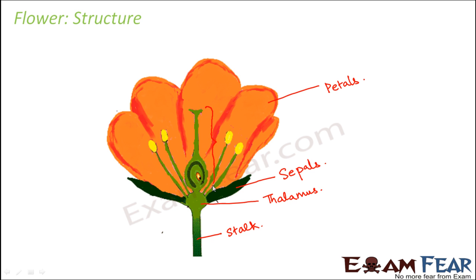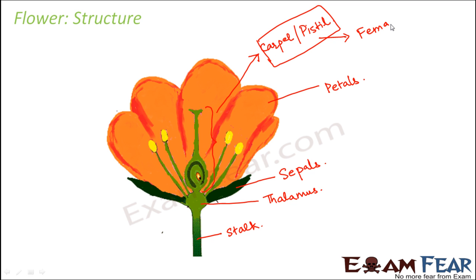So this entire structure forms the female reproductive organ of the flower, and this is known as carpel. So carpel, or it is also known as pistil. So you can use these names interchangeably. So this is the carpel. Now again, this carpel has different parts in it. As you can see, the structure looks quite big and complex. So we will talk about the carpel or the pistil. And this carpel is the female reproductive part of the flower.